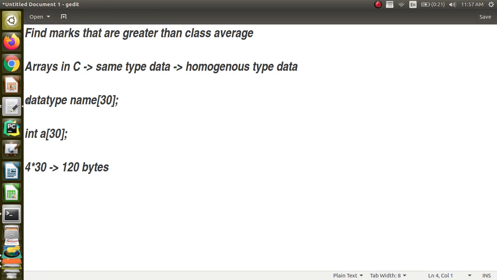And the syntax is, this is how you do a declaration in C. You have to give the data type, then a space, and then the name for the array, as we give names for variables. An array is also basically a variable. Then you have to specify the size, the maximum number of data that can be stored. Generally when we declare an array, we give a size more than the number of elements that can be stored.